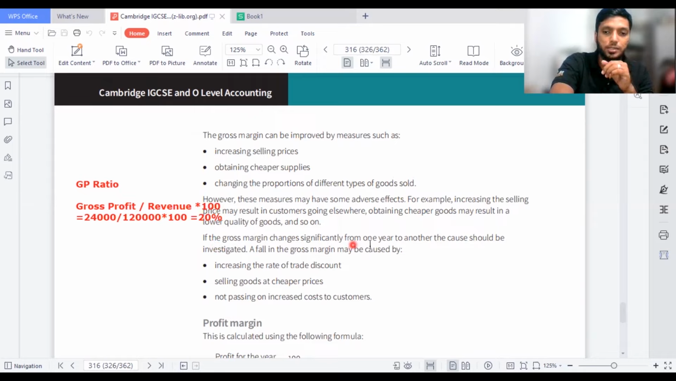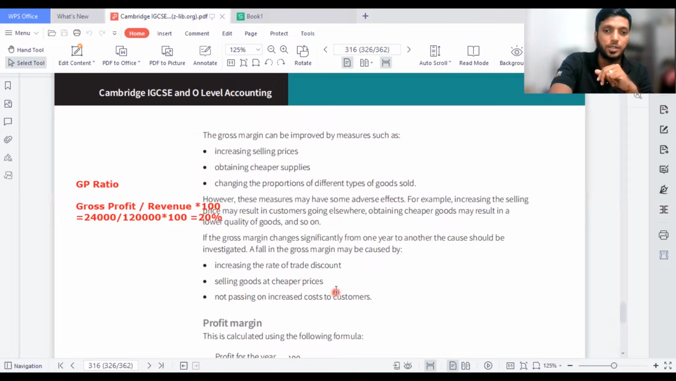Then you have the next part. If the gross profit margin changes significantly from one year to another, the cost should be investigated. A fall in gross margin may be caused by an increase in the rate of trade discount. You get a good discount when you purchase the product, which is a good thing, as the business is saving. But if you give a lot of discounts to your customers, customers will be very happy, but on the other hand you lose the money you would be getting, so your sales will go down.